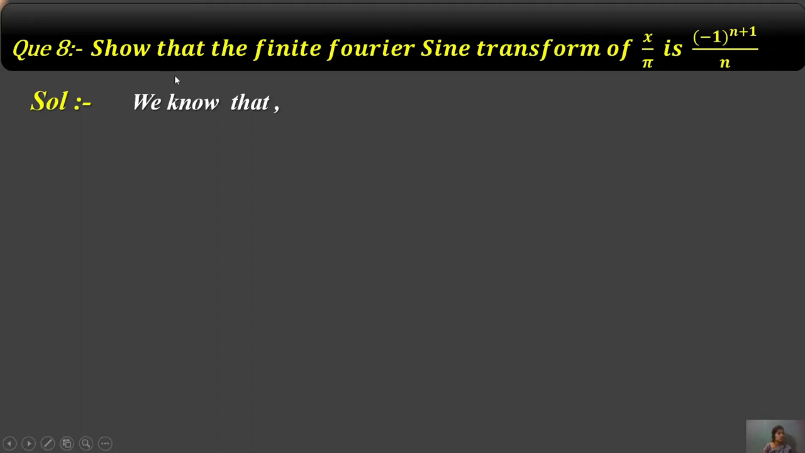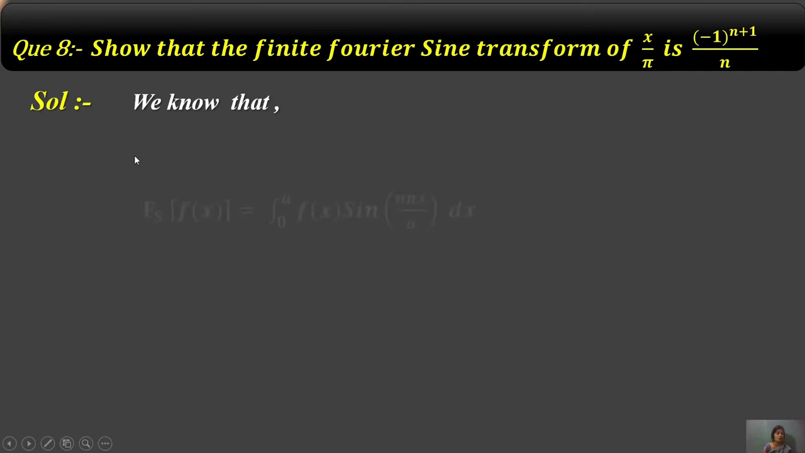Question 8: show that the finite Fourier sine transform of x by pi is (-1)^(n+1) upon n. We discussed in the previous lecture, for unit two, the finite Fourier sine transform as well as the cosine transform, but here only the finite Fourier sine transform is represented. We will show that.